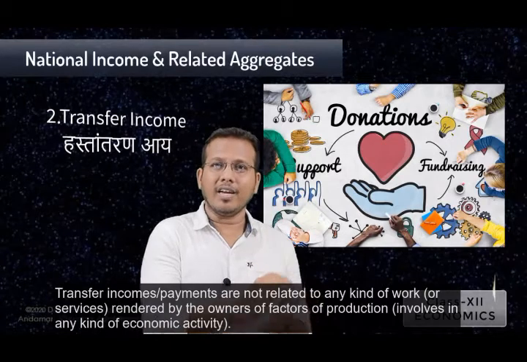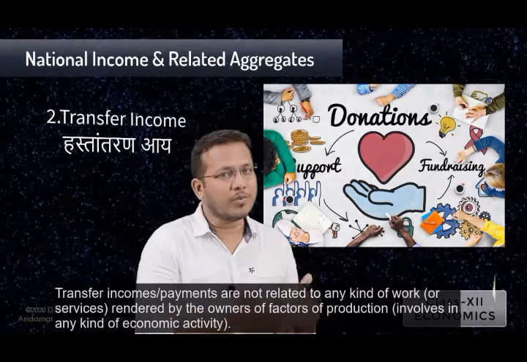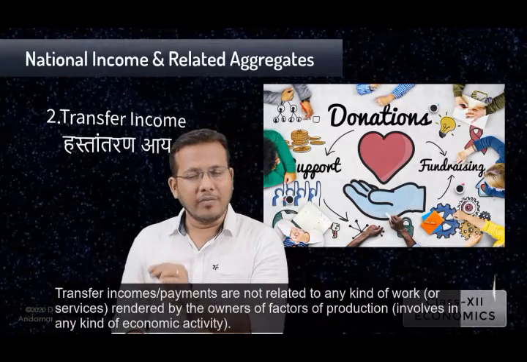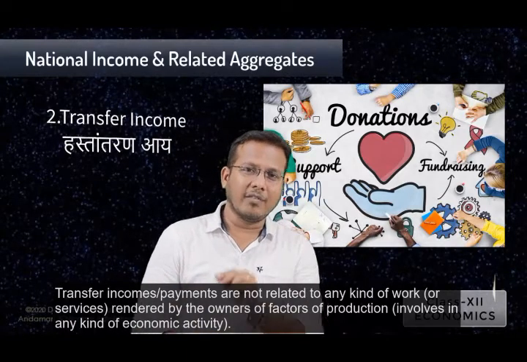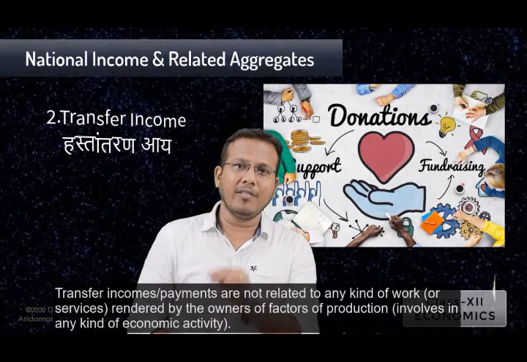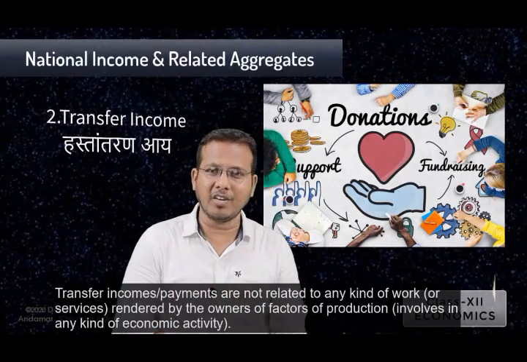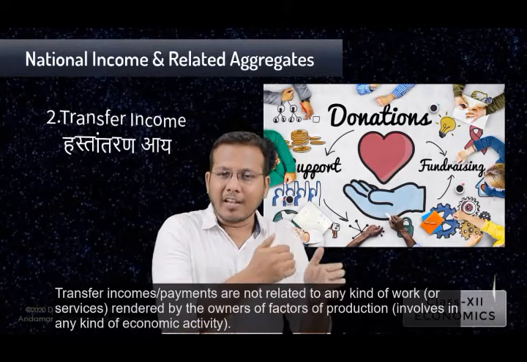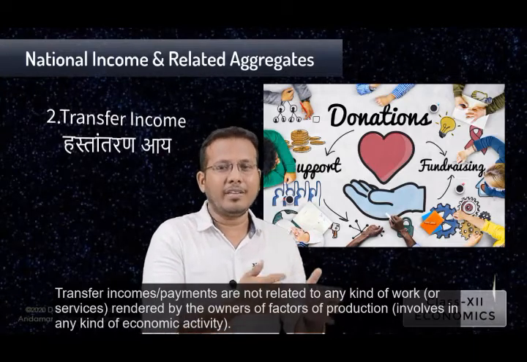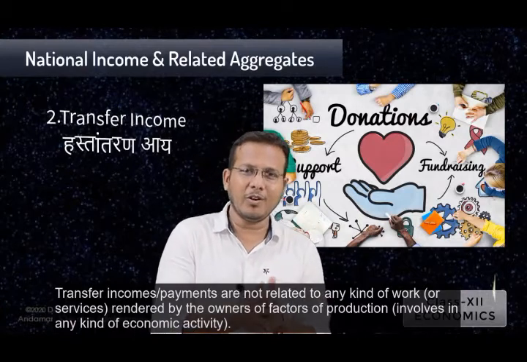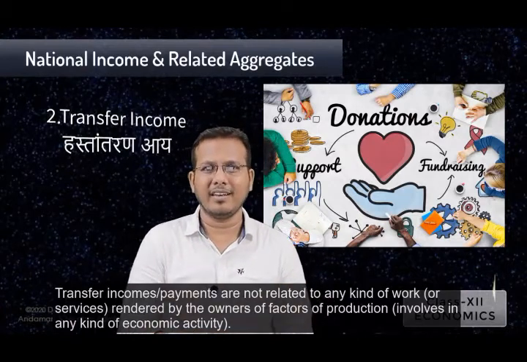Economic activity is the activity by which goods and services are produced or manufactured. That means by way of production of goods and services, the factors get the income, and that income will only be included in the calculation of national income in the country. So we will exclude the value of transfer income and transfer payments in the calculation of national income in a country. So this is the classification of income we have seen here.